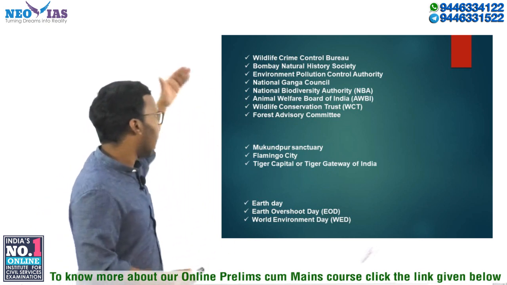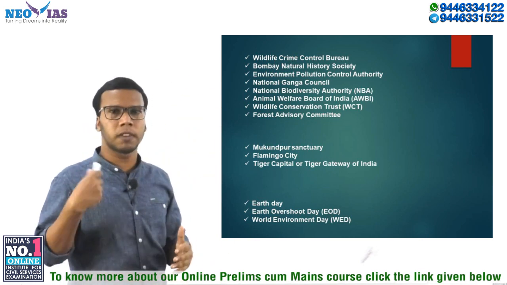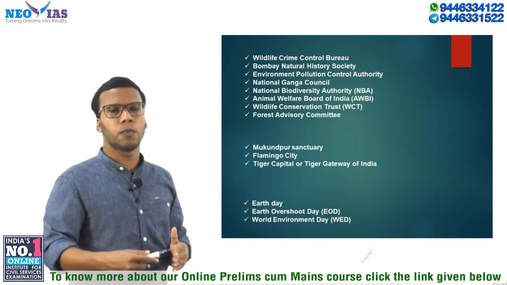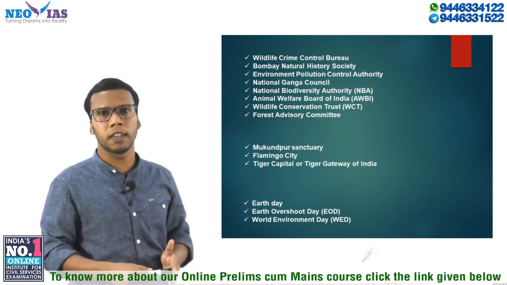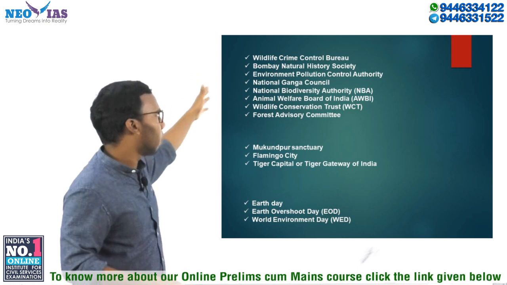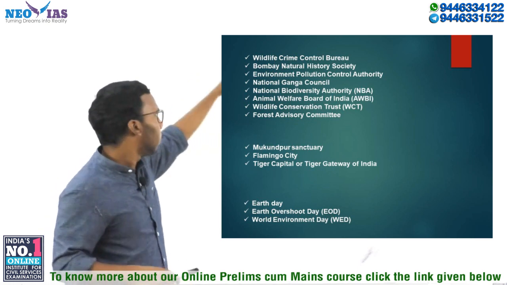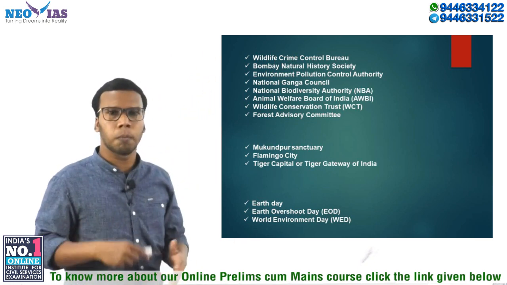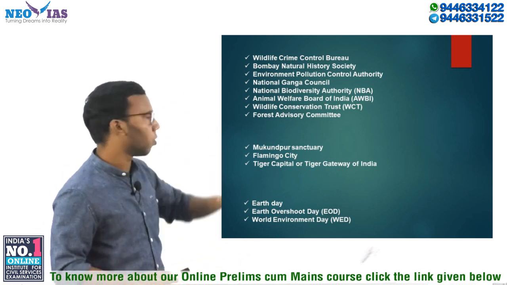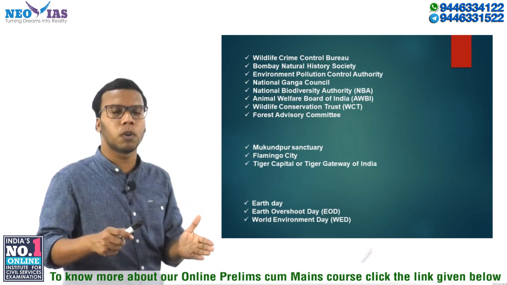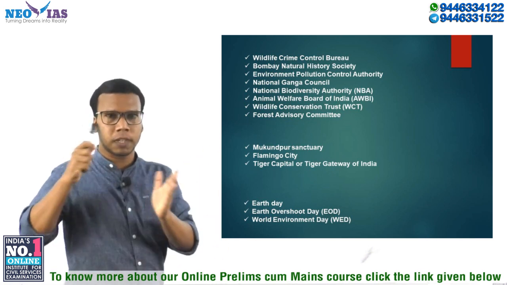For example, the Animal Welfare Board of India was established under the Prevention of Cruelty to Animals Act 1960. Then the National Biodiversity Authority was established by the Biological Diversity Act 2002. So like that, you need to know about the organizations and their respective laws.